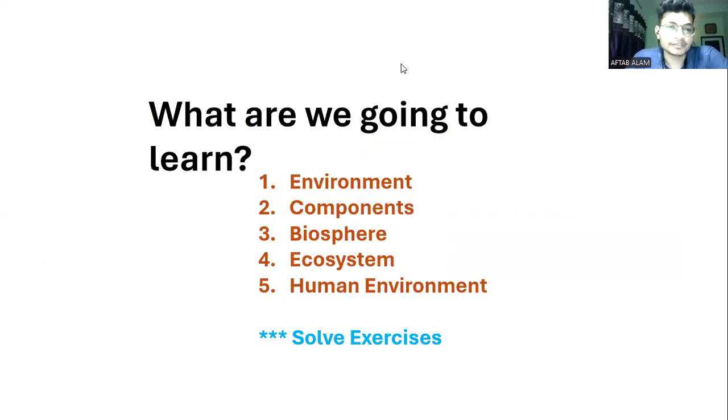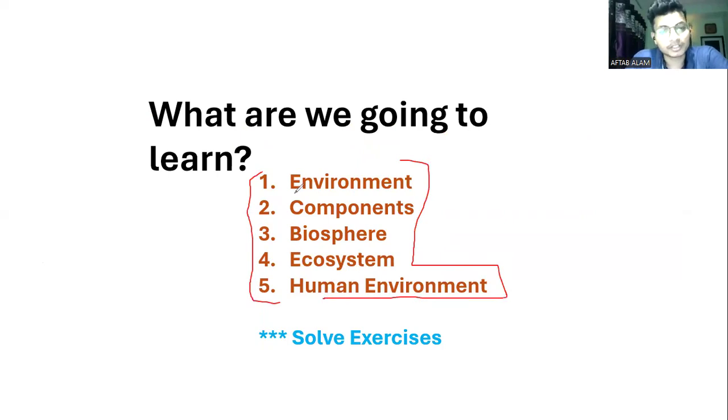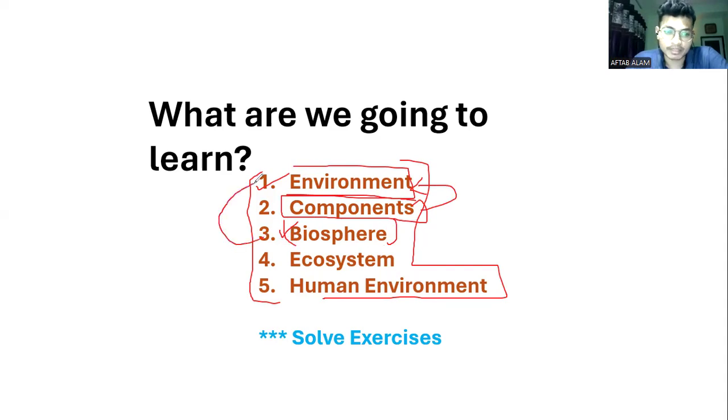See here, in this chapter we are going to cover five broad concepts. The first one is the basic definition and explanation of the concept, that is, what is environment. Then we see what components make up the environment. Then we see the concept of biosphere and how the biosphere is important for the environment.